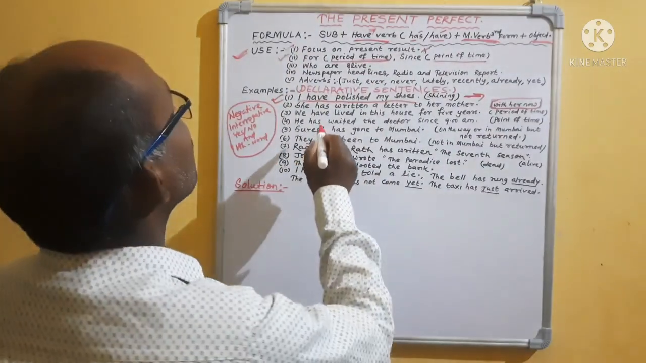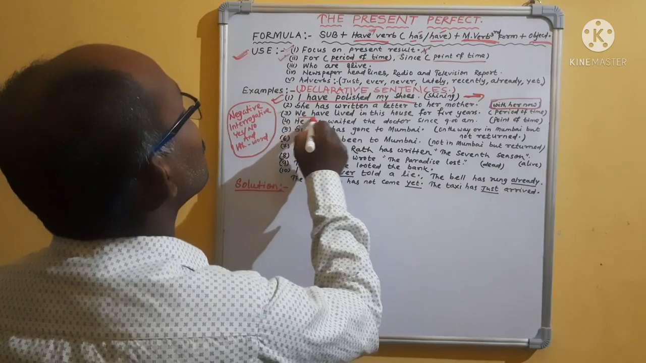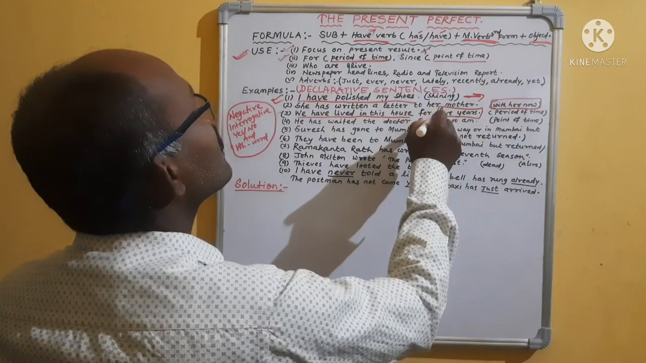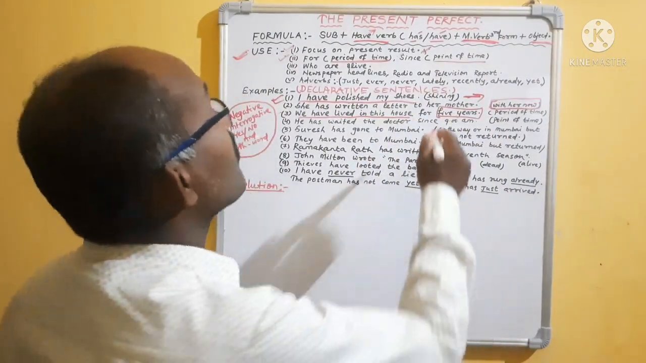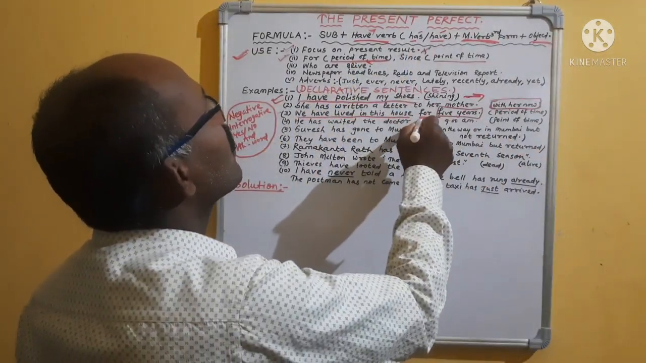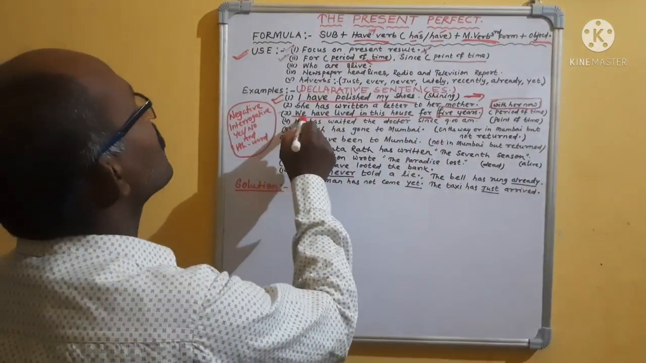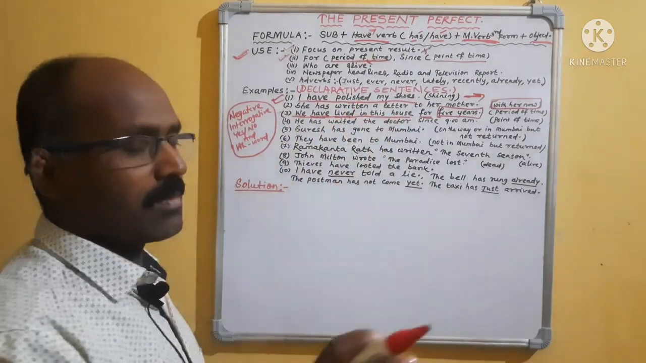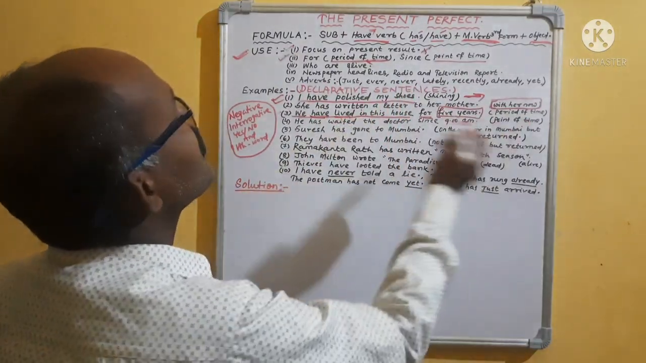For example, look, number 3: we have lived in this house for 5 years. That means it is a period of time. 1 year, 2 years, 3 years, 4 years, 5 years, it may continue. So it takes for. And please remember, as we are discussing present perfect, see, we have lived: subject we, have verb in present tense, then the verb lived, past participle form, third form, and this is the complement.